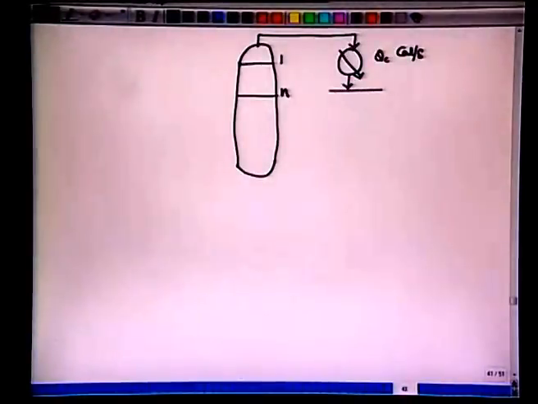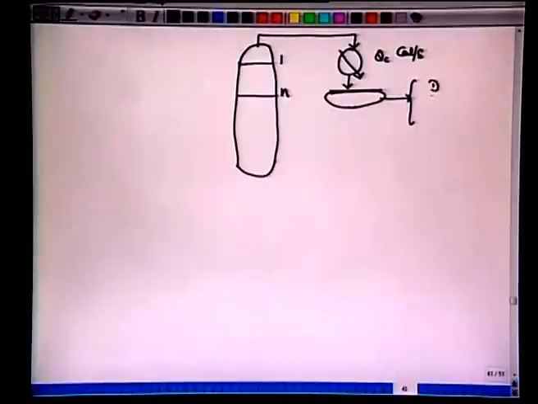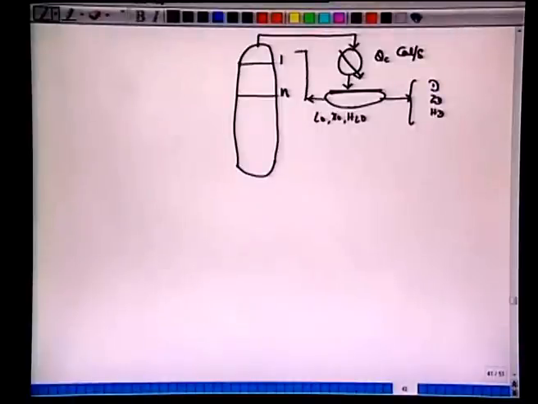We have this separator, and we withdraw this product or distillate, D, ZD, HD. We have the reflux, L0, X0, HL0, and it goes back to this distillation column. So we have Y1, G1, H, and we have here G1, because all of this vapor comes from the top plate.